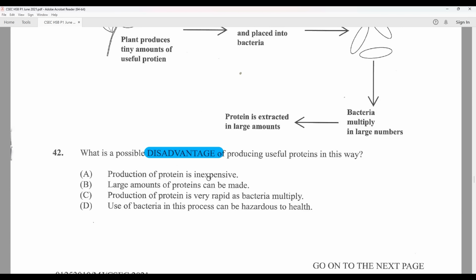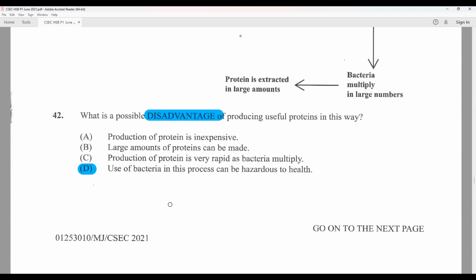Production of proteins is inexpensive. That's an advantage. Large amounts of protein can be produced. Again, an advantage. Production of protein is very rapid as bacteria multiply. Again, another advantage. Use of bacteria in this process can be hazardous to health. Ooh, that's a disadvantage. So D is the answer.